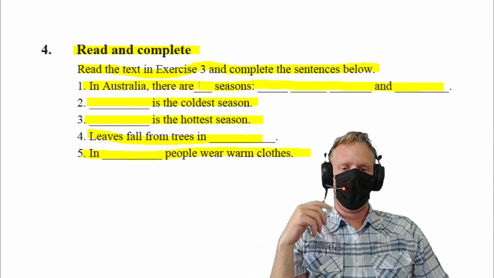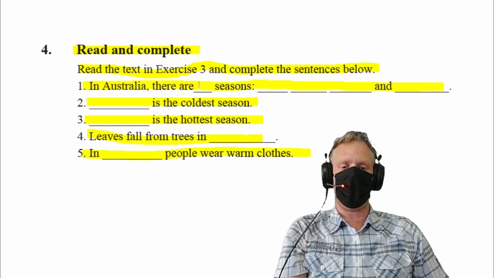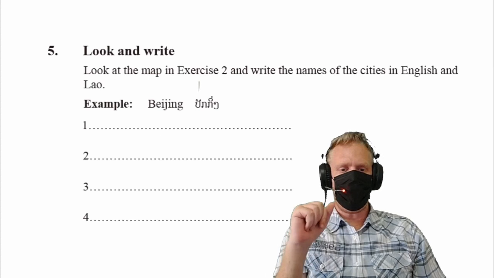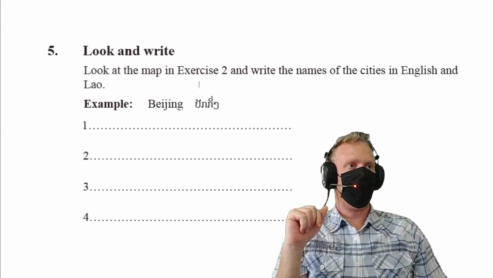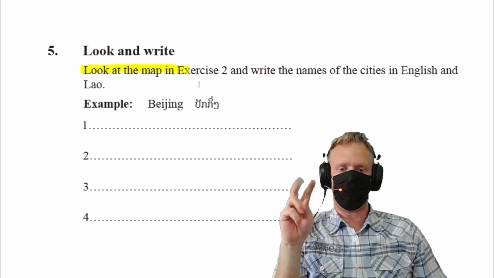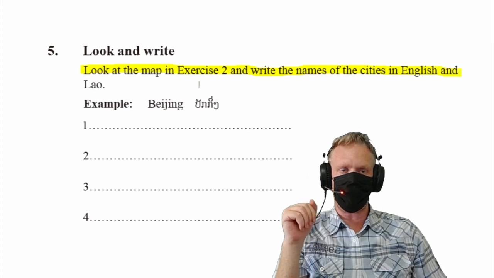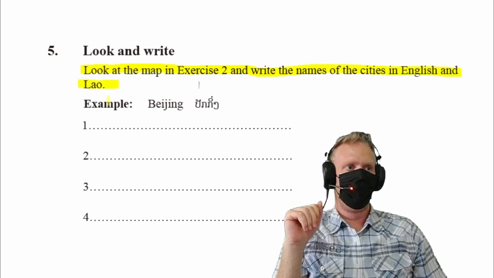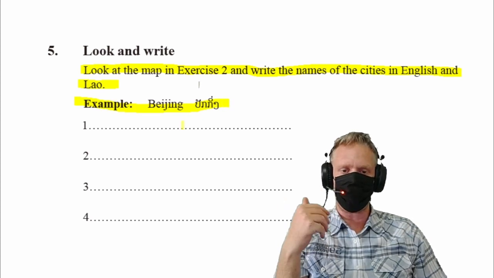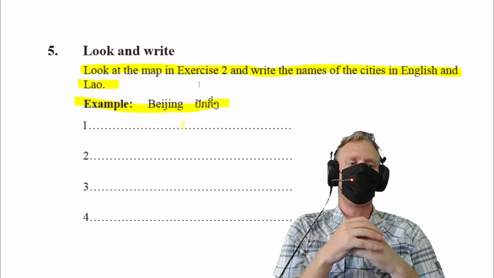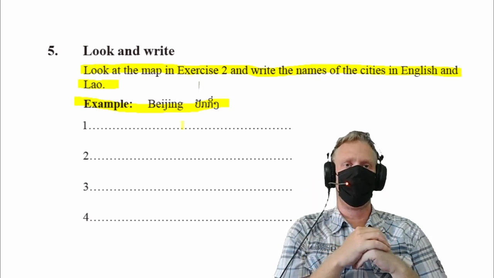Okay, let's take a look at our last activity for today, activity number 5. Look and write. Look at the map in exercise 2 and write the names of the cities in English and in Lao. For example, Beijing and the Lao name. Yes, the name in Lao. So, please do all of the 9 cities that were in exercise 2, right?